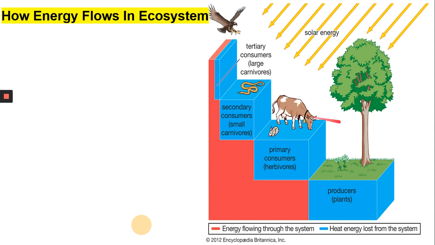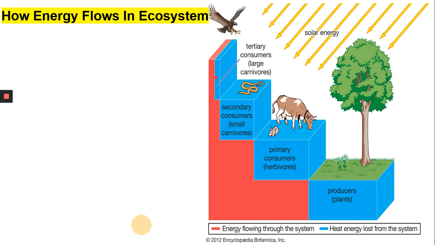Because these animals, whatever they feed on, they will convert that food energy or chemical energy into body heat, which is lost to the surroundings, and they will convert some amount of this energy into energy that is lost by respiration also. So at each trophic level, whatever animal is eating the animal in the lower level will lose some amount of energy by respiration and by body heat, which goes out into the atmosphere.